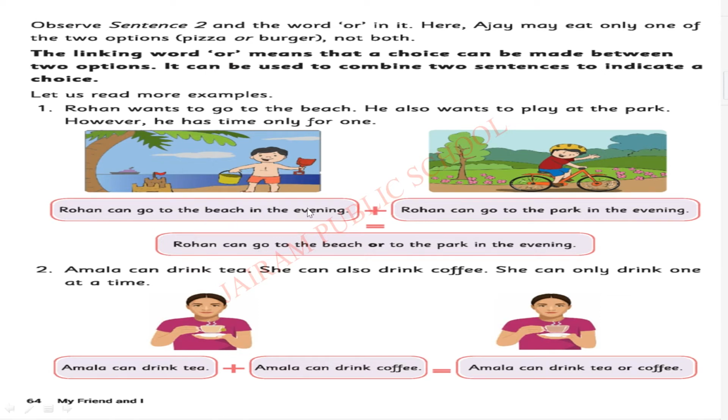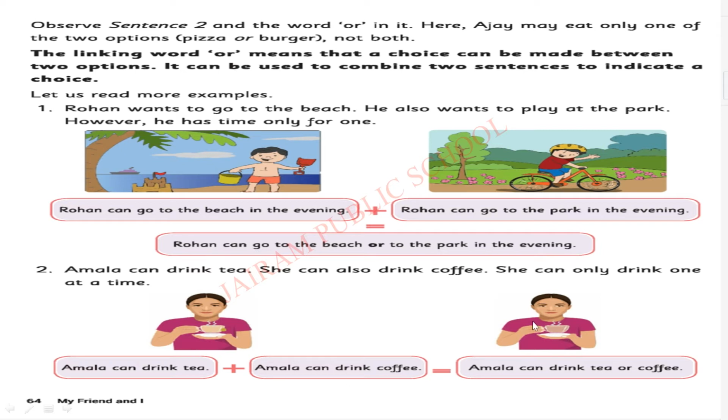For example, Rohan can go to the beach in the evening. Rohan can go to the park in the evening. Both places he can't be at. Am I right? Any one place only he has to choose. So here comes a choice. So we connect these two sentences using the linking word or. Rohan can go to the beach or to the park in the evening.